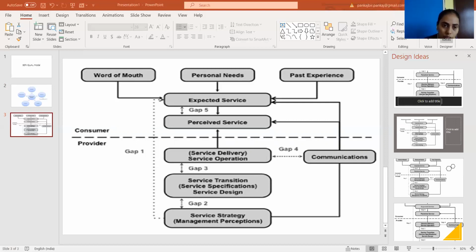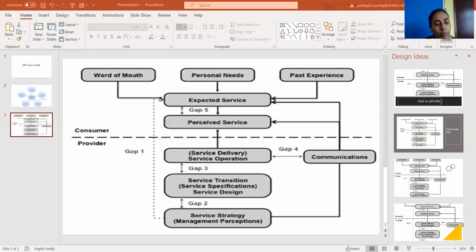As you see, there are contents like word of mouth communication. How does the customer come to know about your service? First he gets to know about it with the help of word of mouth, or his personal need, or his past experience regarding the service. On the basis of this, customer expectation is developed for the services. Then, on the basis of this expectation, perception about the service is developed. That is called perceived service.